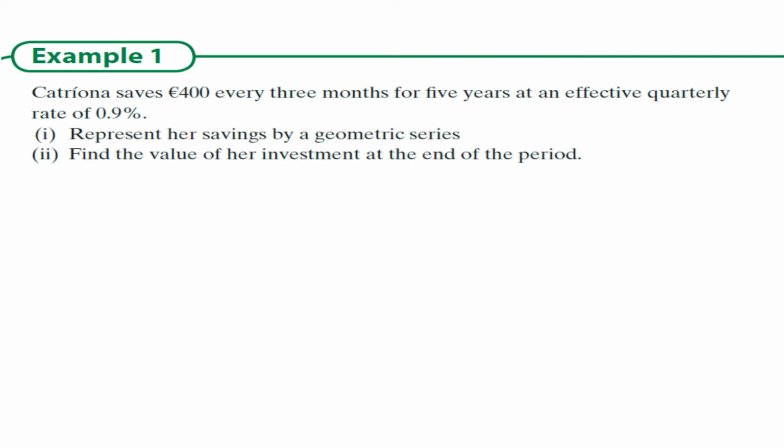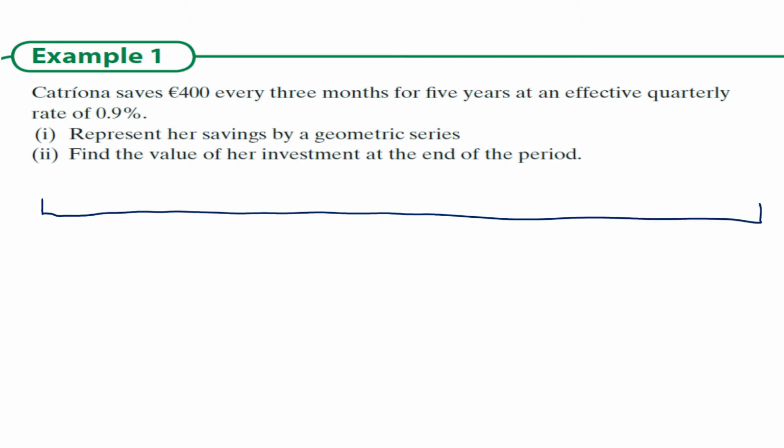Okay, so we're going to draw this out. So here is Katrina. This is 5 years. So she's doing it in quarters. So that could be year 1, 1, 2, 3, and that's year 2, 1, 2, and then so on, and there's year 5.